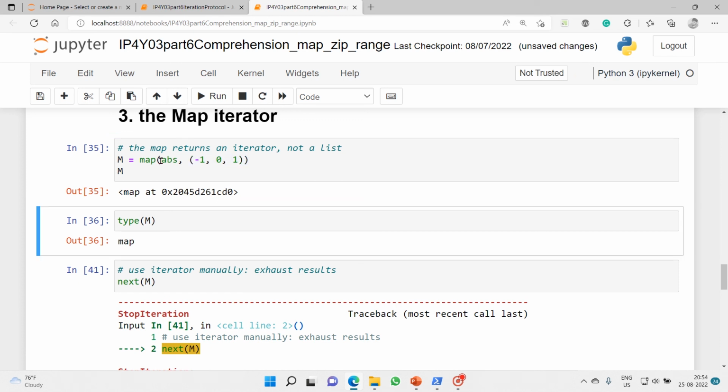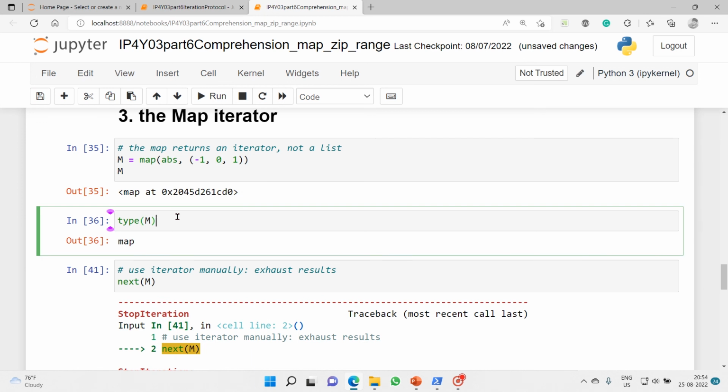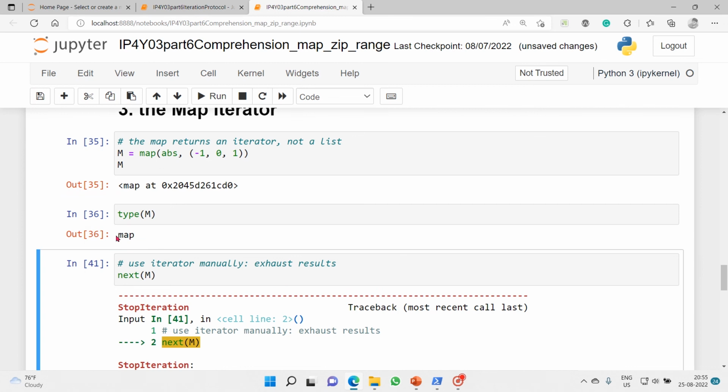Now when I execute and see what this is, this is a map at this memory location. This is a hexadecimal number system. Now let's see the type of m. It is a map.